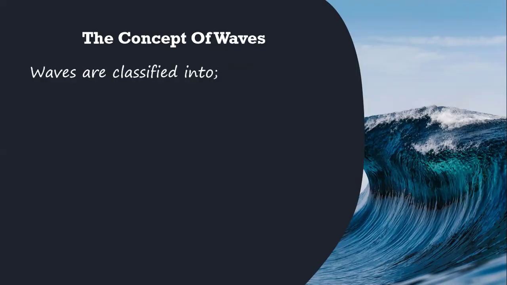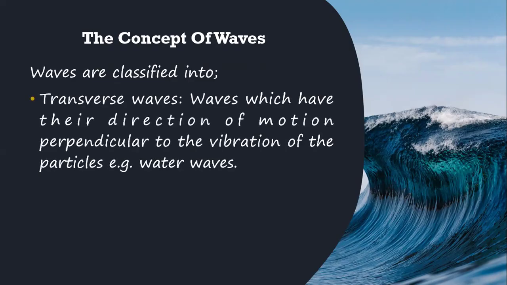The waves are classified as follows. The first classification of waves is the transverse waves. These waves have their direction of motion perpendicular to the vibration of the particles. Take an example, the water waves, as you can see here. This is an example of transverse waves. So transverse waves are just waves which have their direction of motion perpendicular to the vibration of the particles in them.